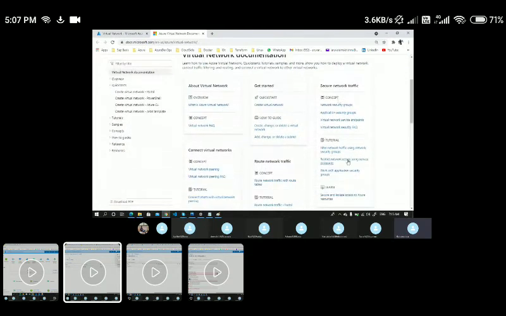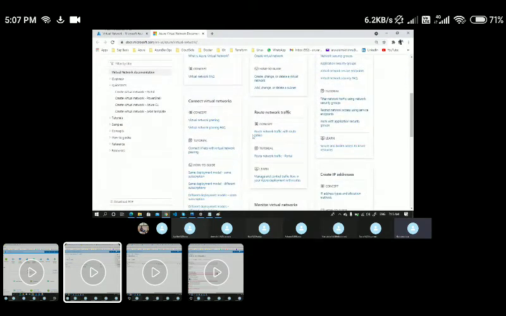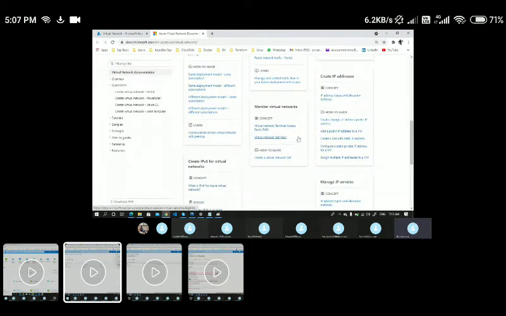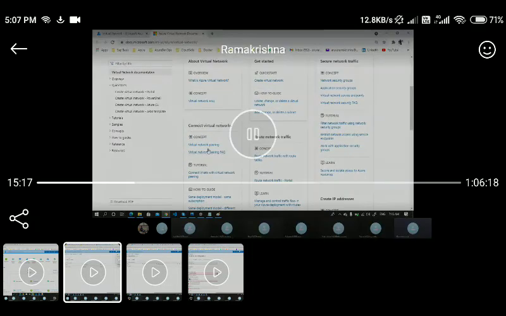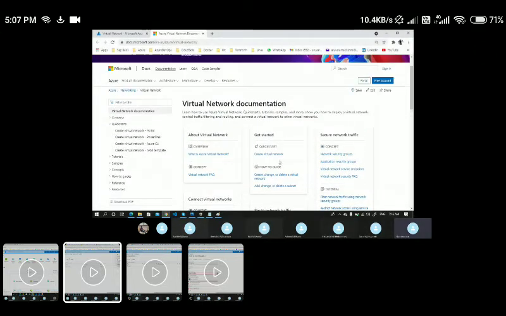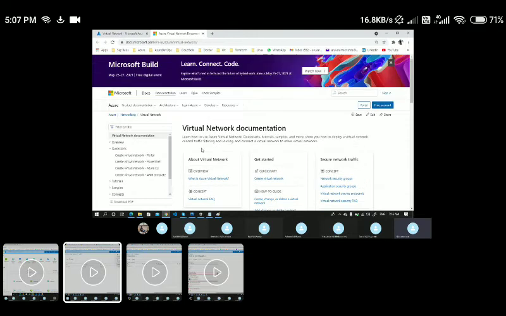Okay, you can see the multiple scenarios and multiple concepts here, for monitoring and for creating virtual networks, and about the virtual networks, everything you can see. How do we secure the traffic and all those things.